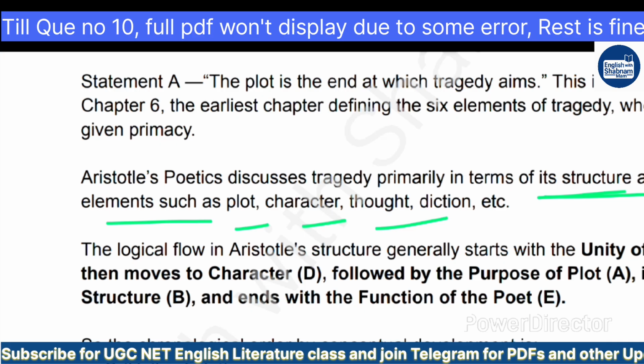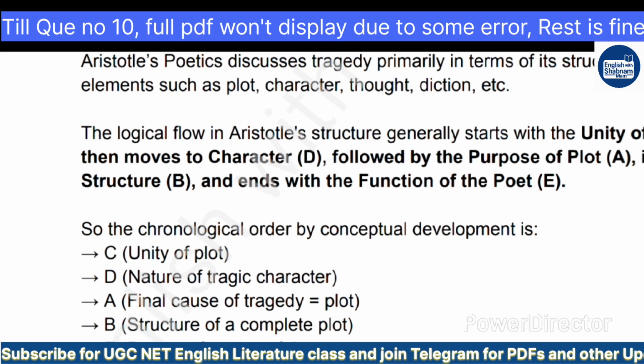So the logical flow in Aristotle's structure generally starts with unity of plot, option C, then moves to character, D, then followed by the purpose of plot, option A, then its structure, B, and ends with the function of the poet, that is E. So here this would be the correct chronology. Option C, unity of plot. Option D, nature of tragic character. Option A, final cause of tragedy. Option B, structure of complete plot. And option E, purpose function of the poet.